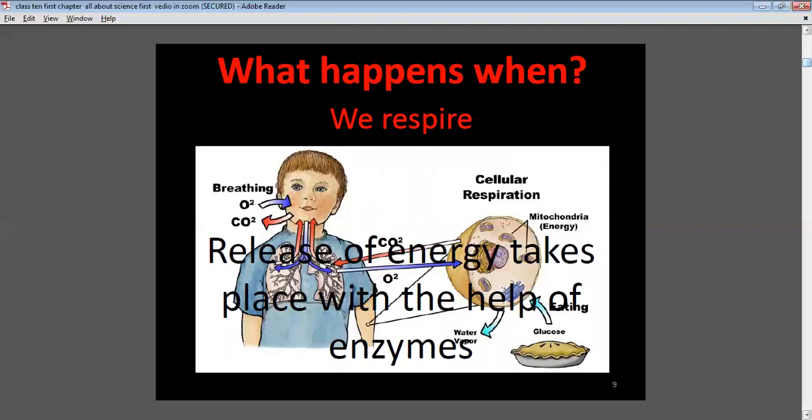What happens when we respire? There are two processes, inhalation and exhalation. While inhaling we take in oxygen, while exhaling we release carbon dioxide. That is the breathing process.